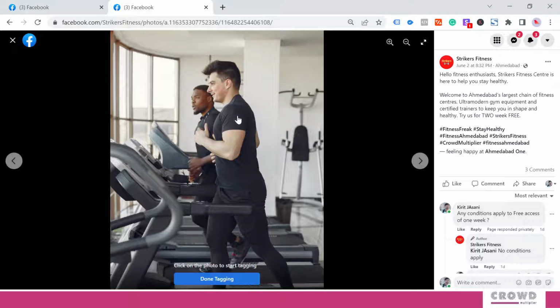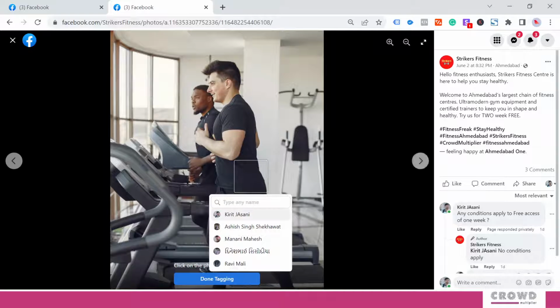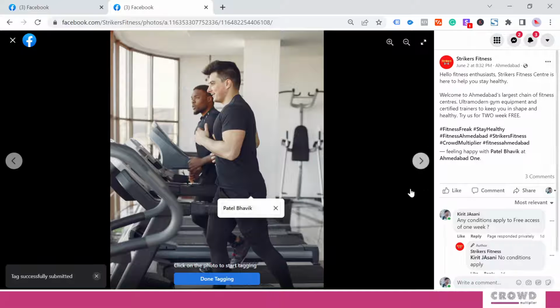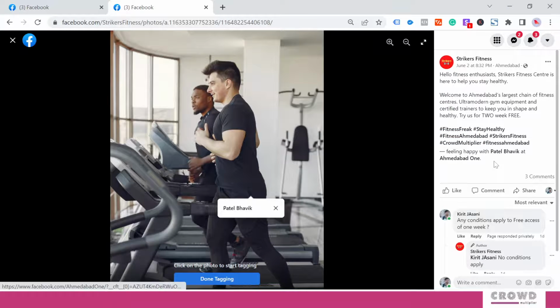and I will click anywhere on the image. Now over here, you see right now, feeling happy at Ahmedabad one, right? This is my personal profile, so I would be tagging my friend who might be interested in joining some gym. I am saying Patel Bhavik, right? And immediately you can see feeling happy with Patel Bhavik at Ahmedabad one.